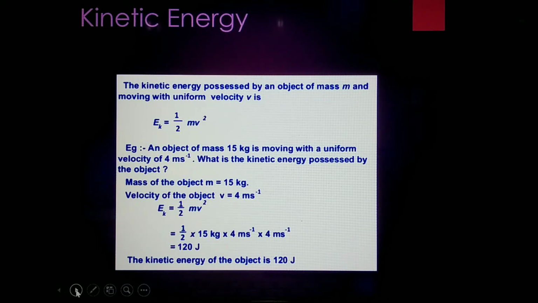Mass is 15 kg, velocity is 4 meters per second. By the formula, kinetic energy is half mv square, that is half into 15 into 4 into 4, which equals 120 joules. Therefore, the kinetic energy of the object is 120 joules.